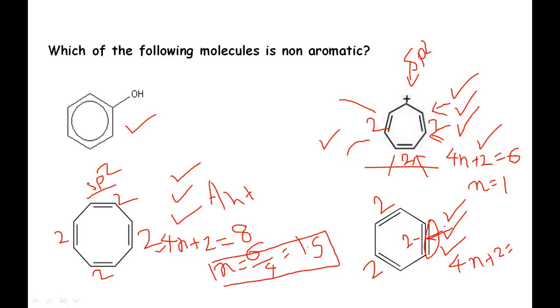That's why these 2 electrons do not take part in delocalization. The total is 6, n equals 1. The answer is that it is non-aromatic.